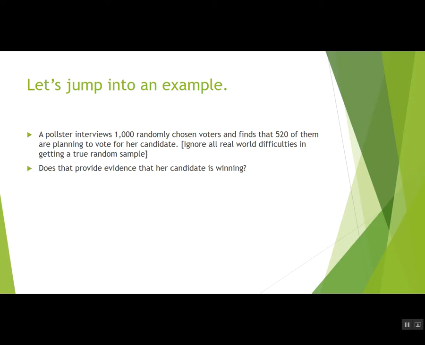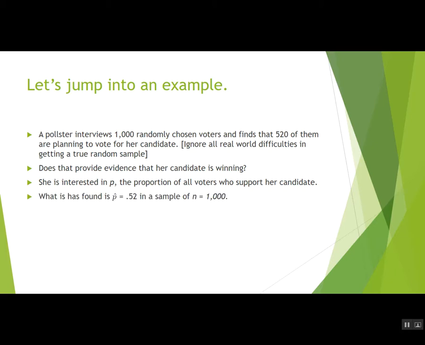Okay, so does that 520 out of 1,000 provide evidence that her candidate is winning? In other words, is the proportion of all voters who support her candidate more than 50%? What she's found is a sample proportion of 0.52 and a sample size of n equals 1,000.